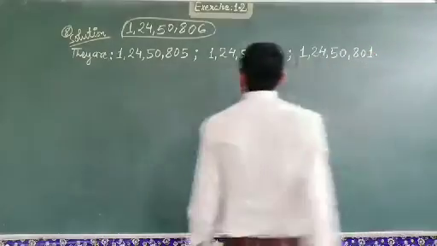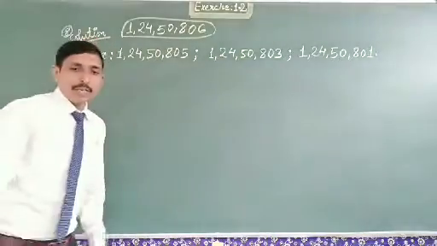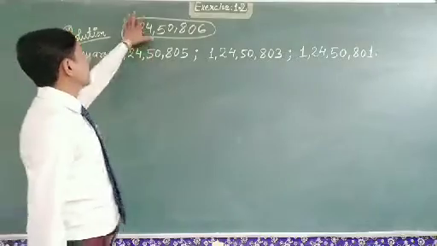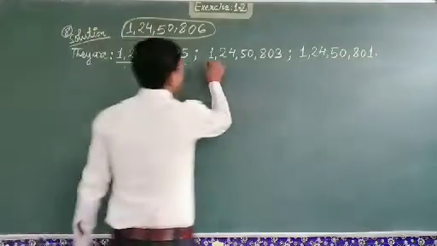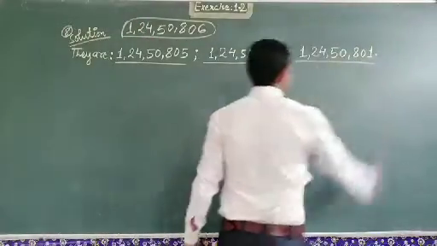In this way you can write this in your answer.